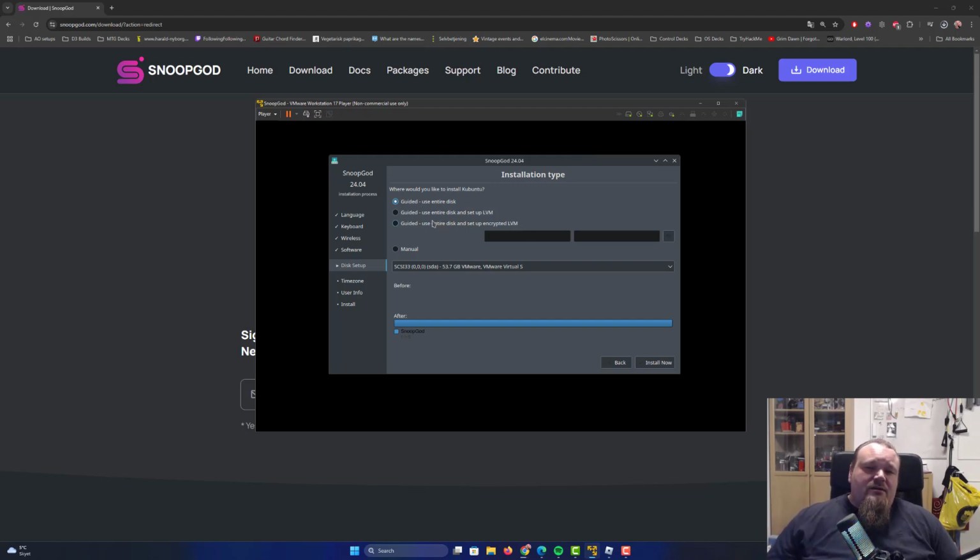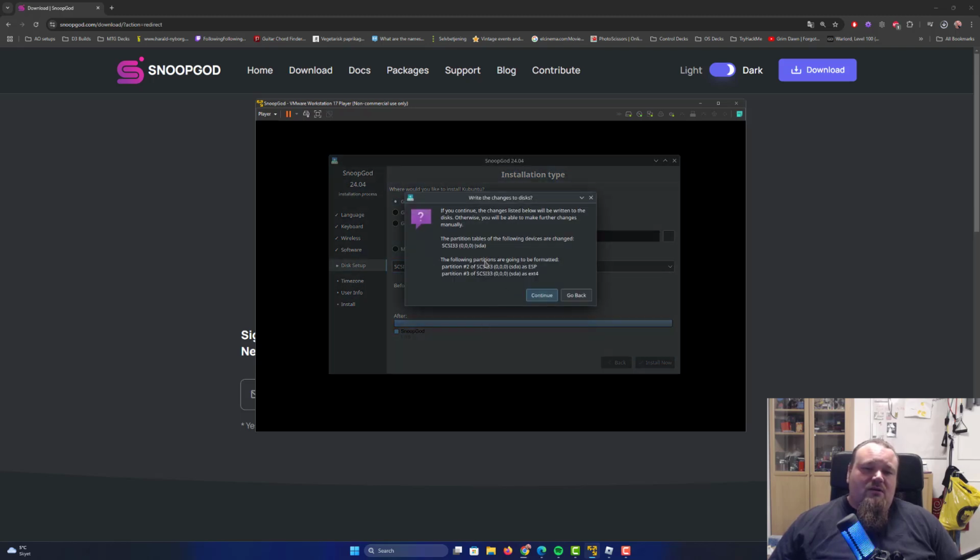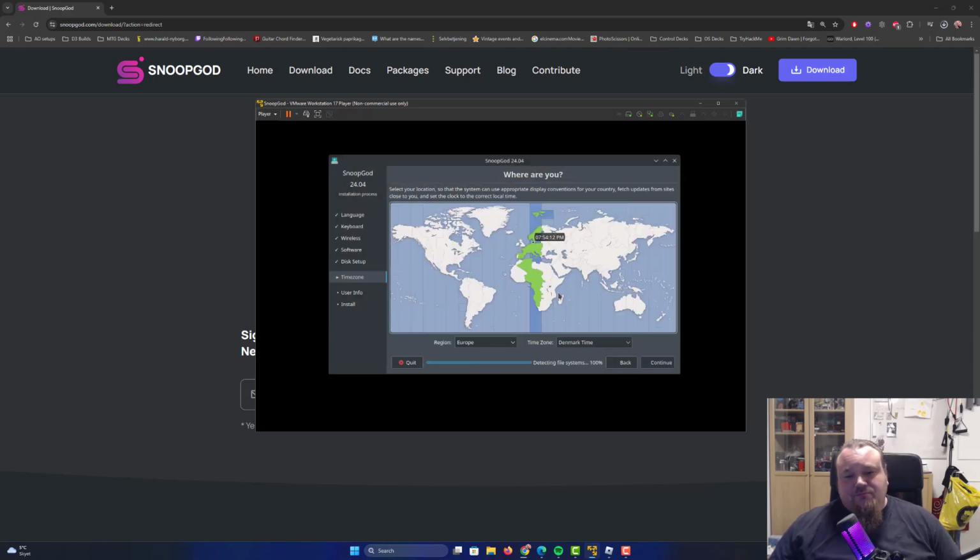Guided entire disk. Yeah, so we gave it like 50-ish gigabytes. So let's just install this now and use the disk that we gave it. It's going to say if we continue, the changes listed below will be written to disk, otherwise we're able to make further changes. The partition table and so on, it talks about the partitions that will be created with ext4 and ESP, so that's great. Continue. And now we're gonna pick the time zone, Danish time, Denmark time, whatever, that's fine. Continue again.